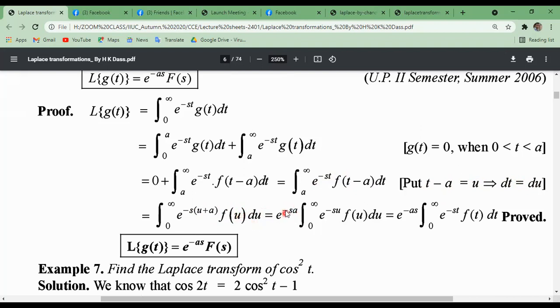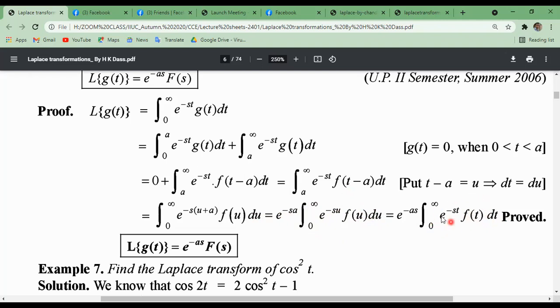So this is the constant, because u is the variable here. Integration limits, integration with respect to u. This is why e to the power minus sa will be constant. So 0 to infinity e to the power minus su f of u du, and this whole can be written as Laplace transformation of what? F of u, that means f of t dt.